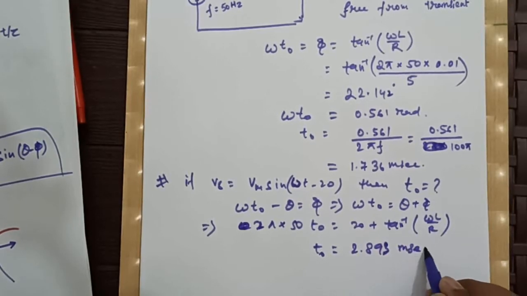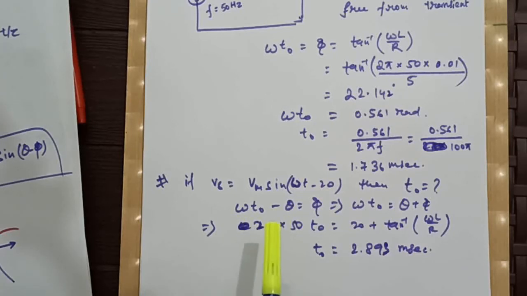2.893 milliseconds. Means if the voltage source Vs is changed from Vm sin omega t to Vm sin omega t minus 20 degrees, then for having no transient in current response, our T naught must be equal to 2.893 milliseconds.